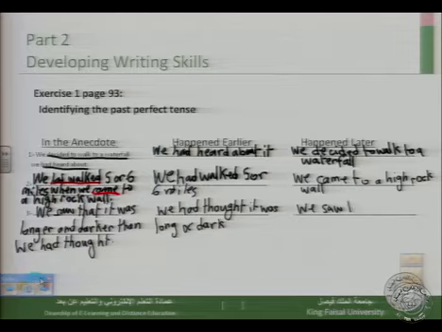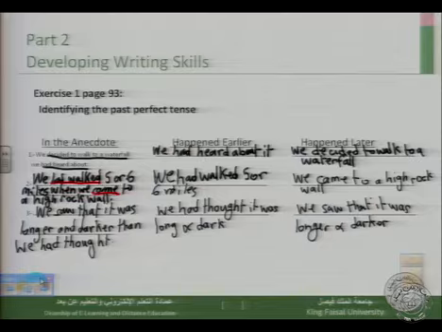We saw that it was longer and darker. Okay, so this is the way we can use the past perfect in order to show which event happened earlier and which event happened later.